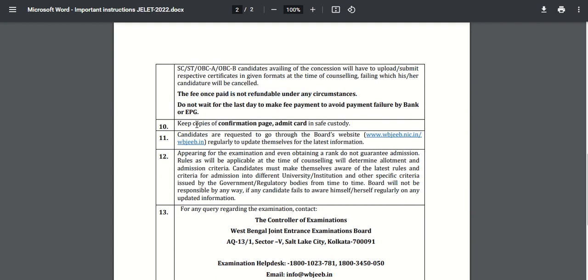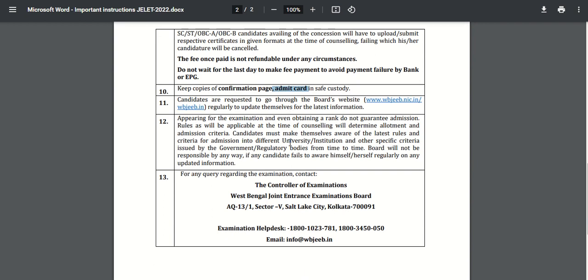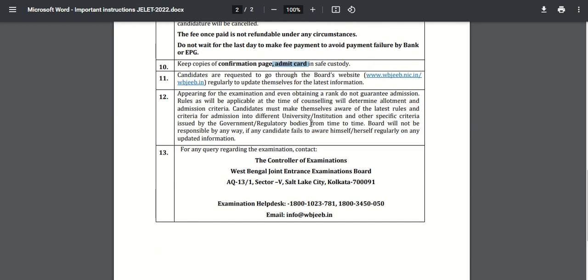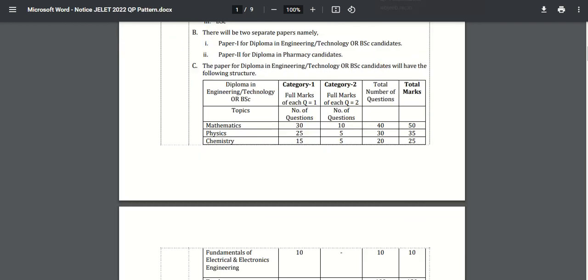Further, after filling the application form, candidates must print their confirmation page and keep a copy of it. Keep your copy of the admit card also, so that you can present it at the time of counseling. So these are some important details required for filling the application form. Now let us have a look at the exam pattern.